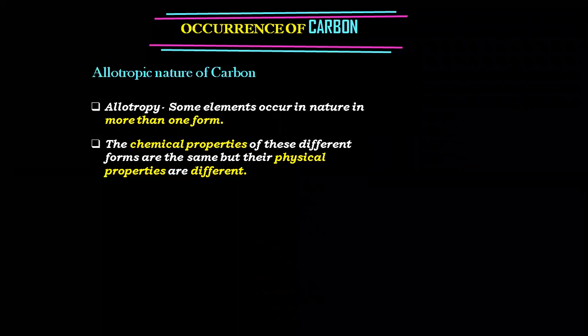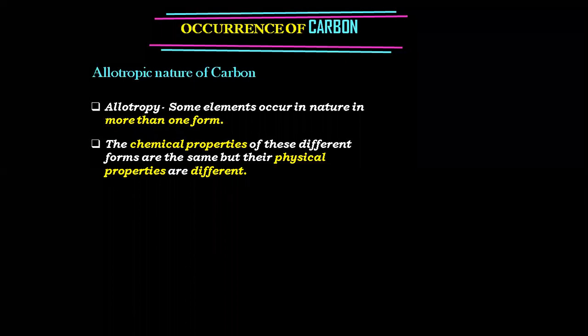So the chemical properties of diamond and graphite are the same, but their physical properties are different.